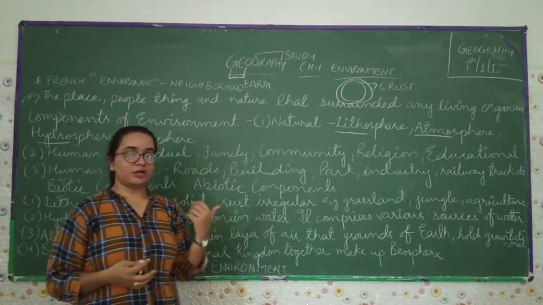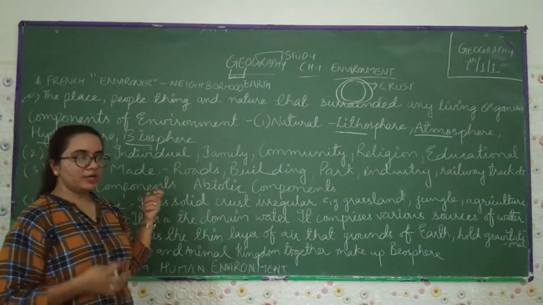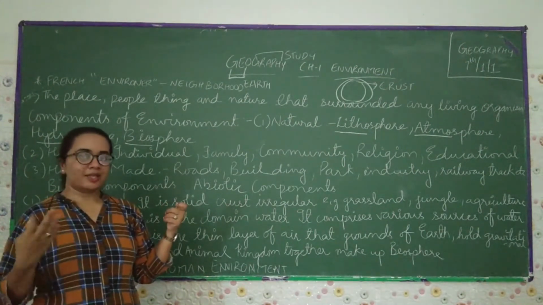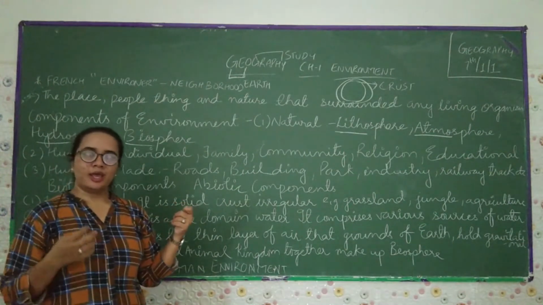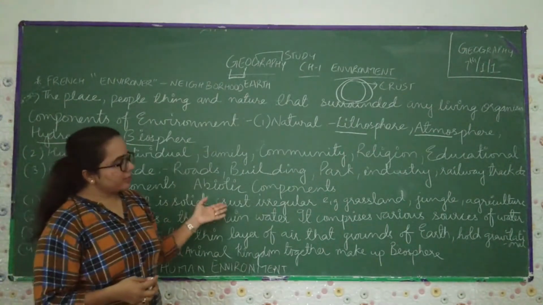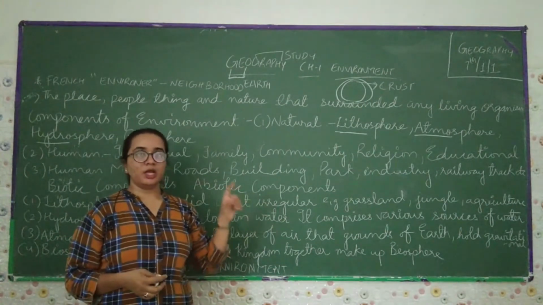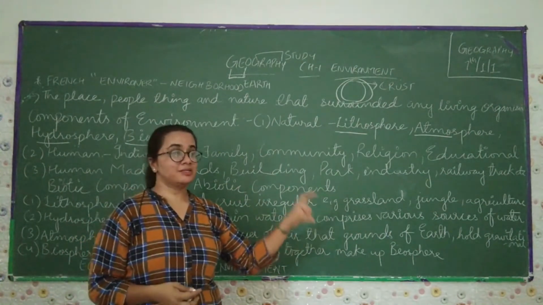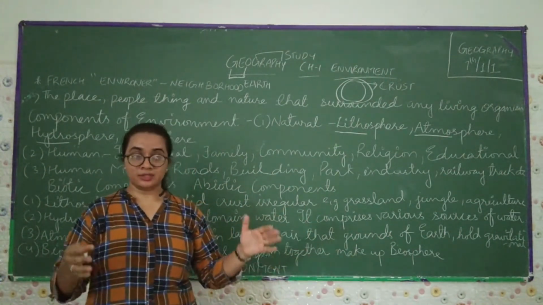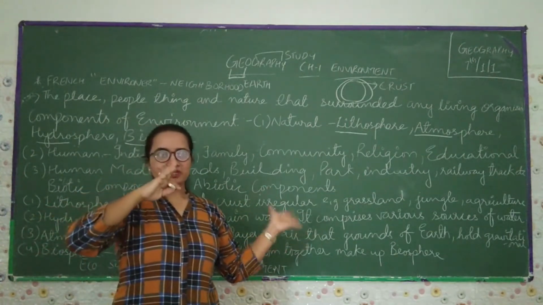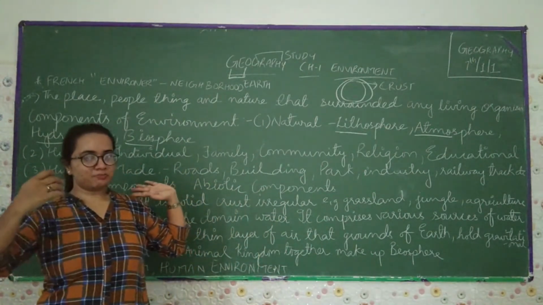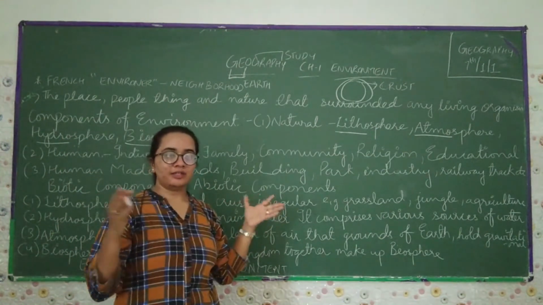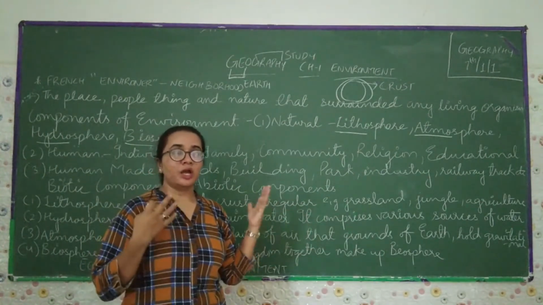If we talk about another component, that is the biotic component, meaning living organisms or living things. The examples are plants and animals. If we talk about the abiotic component, abiotic components are non-living organisms or non-living things. The example is land. These are all environmental examples. If we talk about the biotic, that is plants and animals. If we talk about the abiotic, that is land, which is non-living.